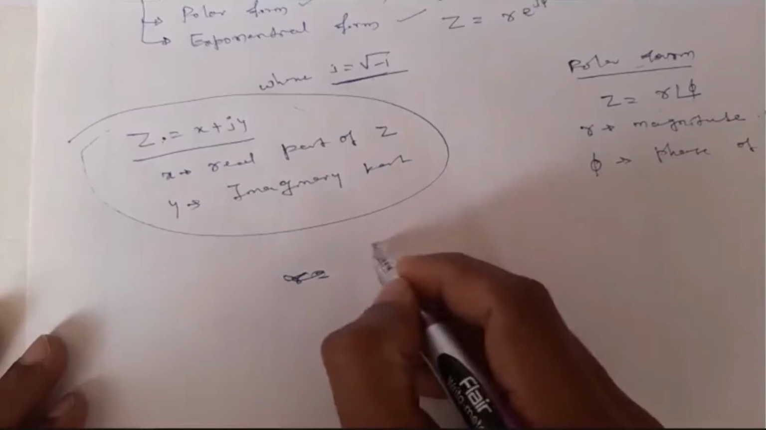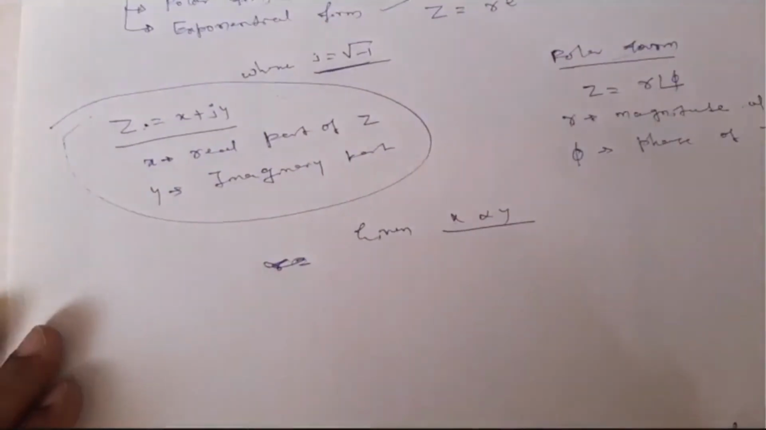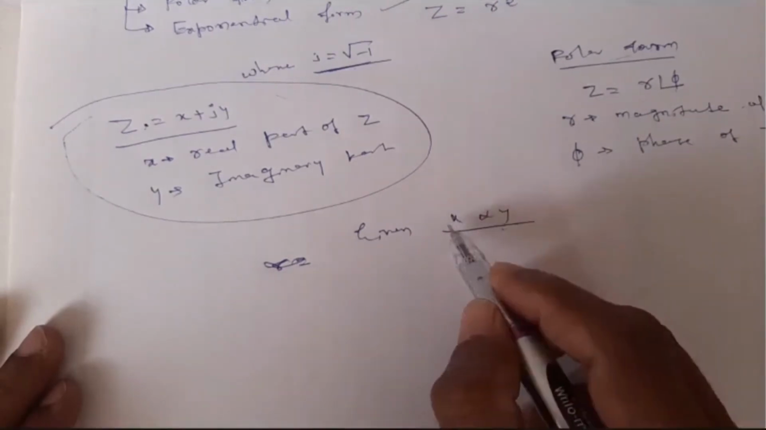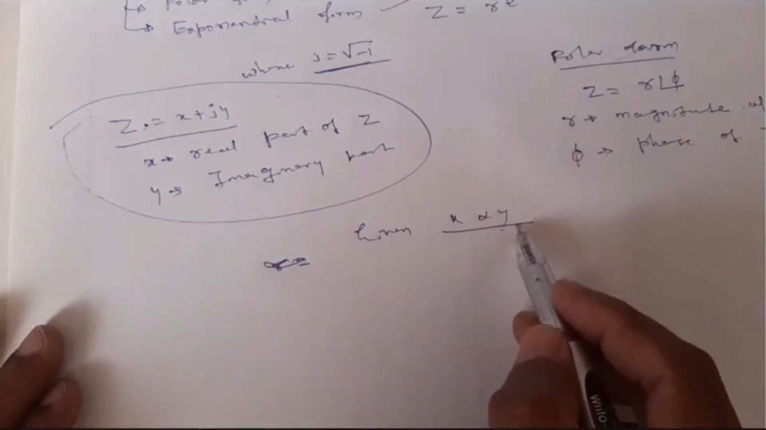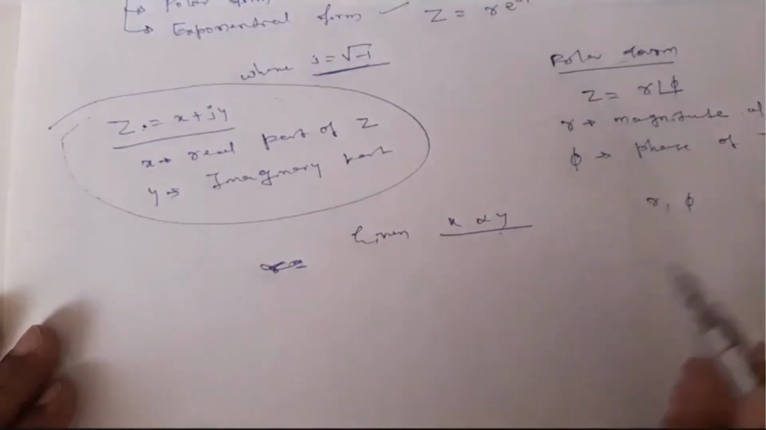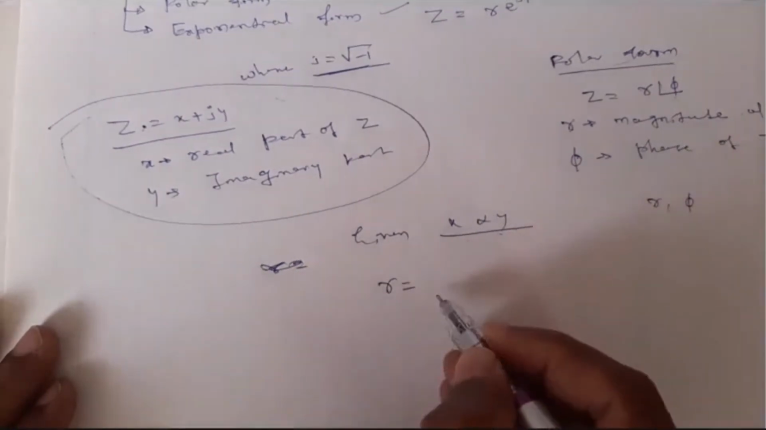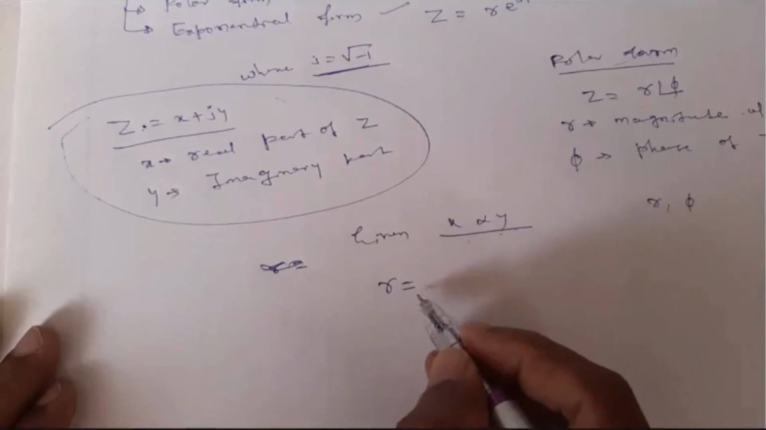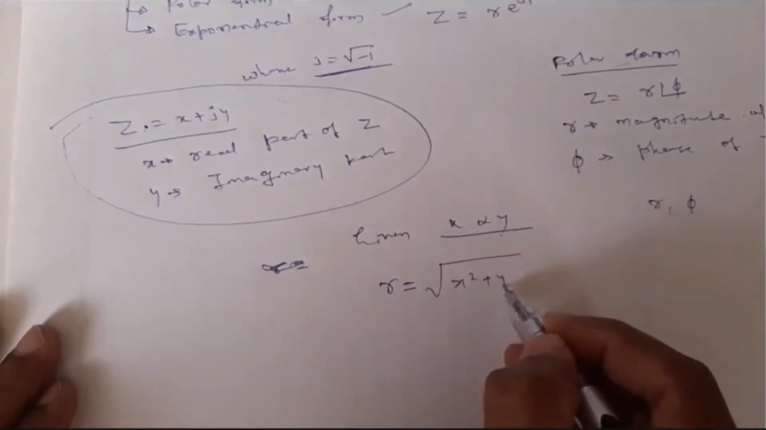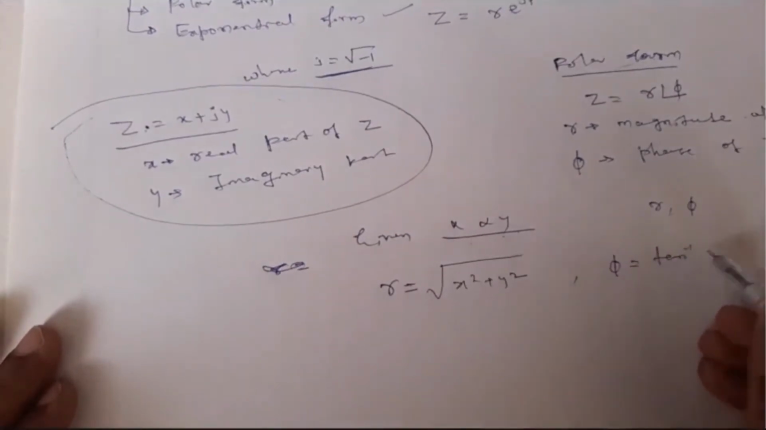Let us see the relationship between converting these two, polar to rectangular and rectangular to polar. Given X and Y in rectangular form, you should be able to convert this to polar form and get R and phi. For that purpose, the magnitude R in polar form is given by R equals the square root of x square plus y square, and phi is equal to tan inverse of y by x.